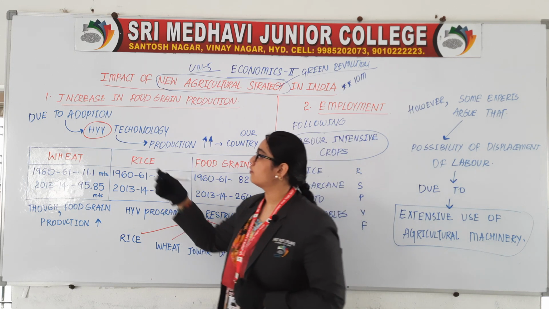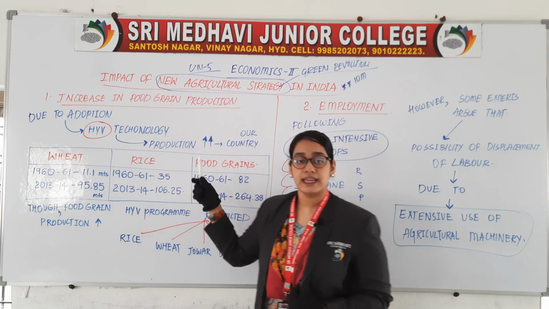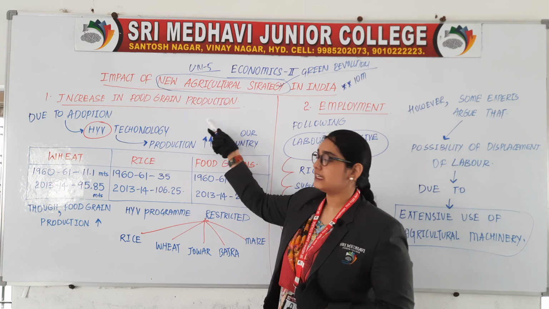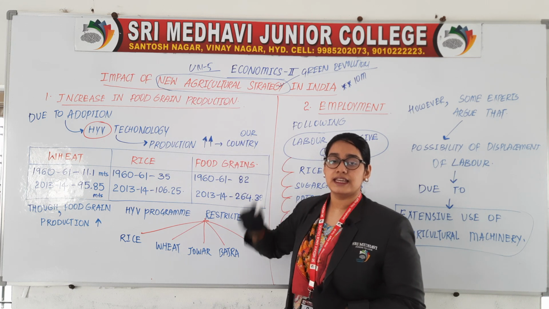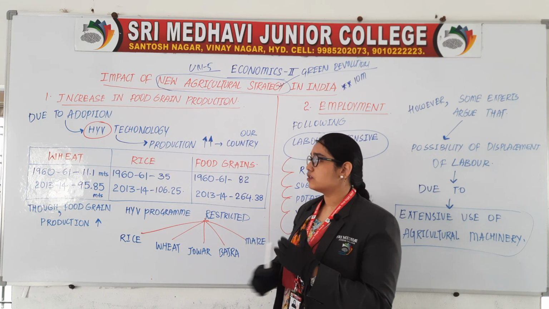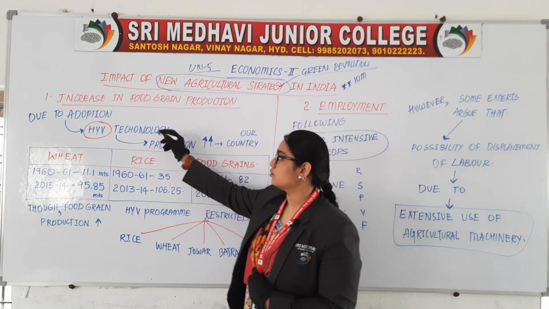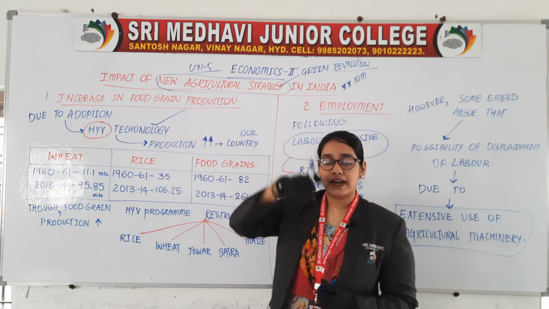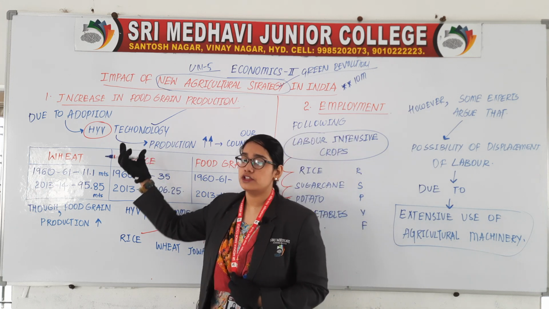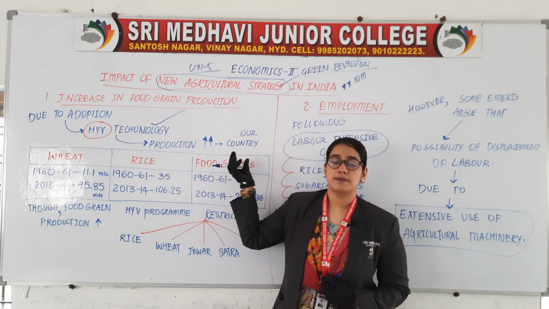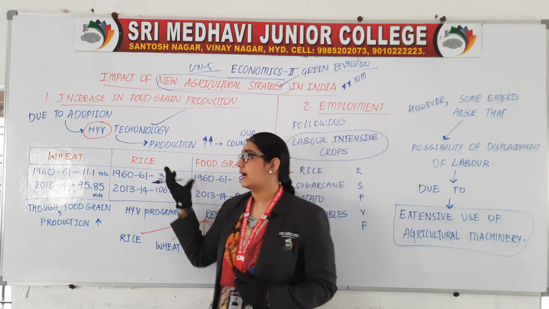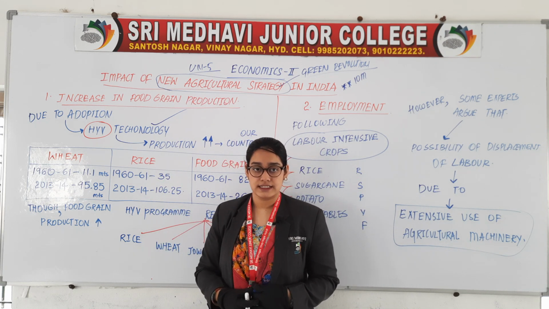Due to the use of HYV technology, our productivity has increased in the country. So because of the continuous use of this technology, our production has increased in the country. Now let us see how it has increased.